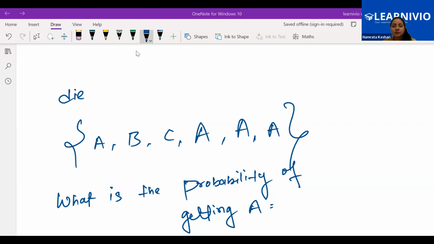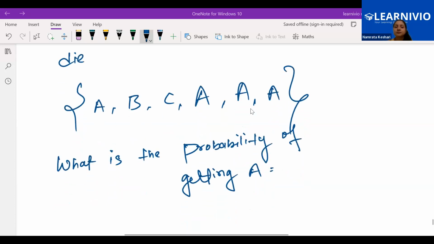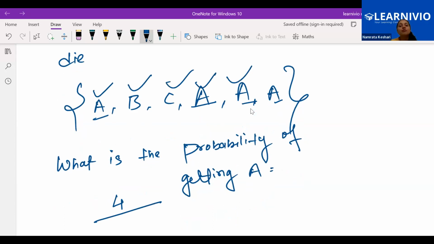See, the question is here in front of you. Okay, you said 1, 2, 3, 4, total 4 favorable outcomes. How many total outcomes? 1, 2, 3, 4, 5, 6. So 4/6, which is 2/3. Perfect.